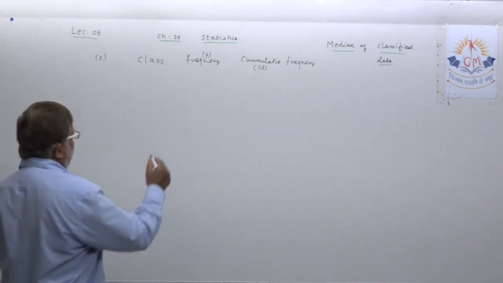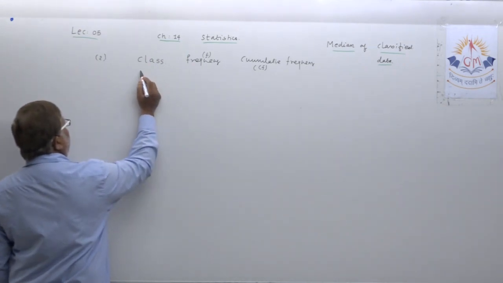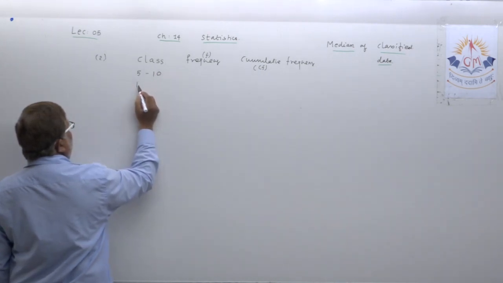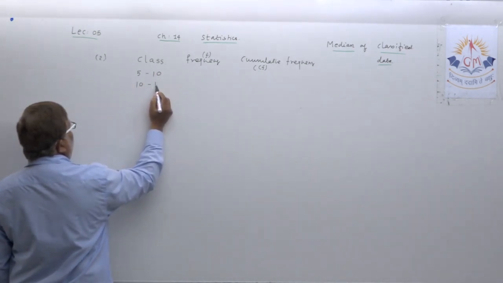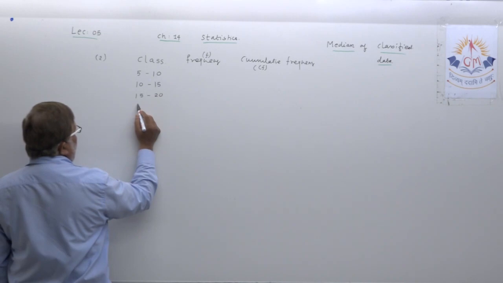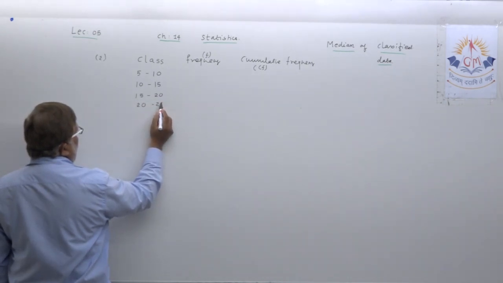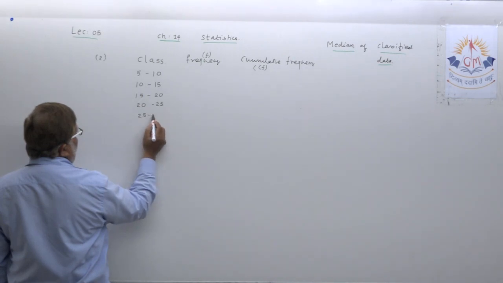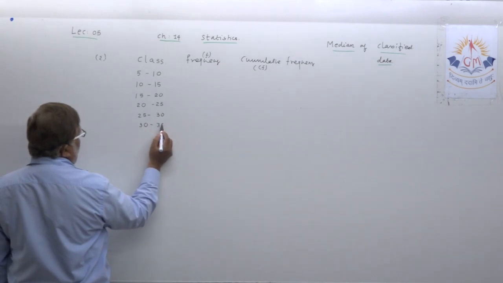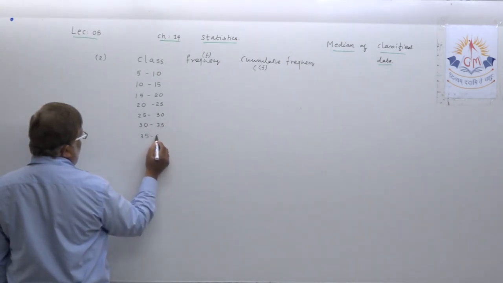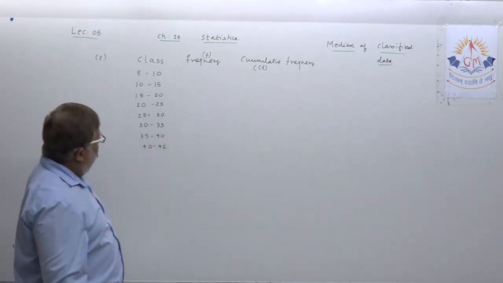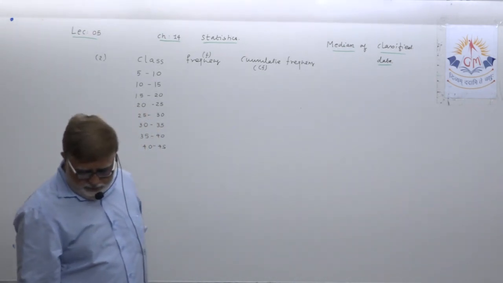Continue writing from the first class, 5 to 10, and go on writing with the regular class height of 5: 10 to 15, 15 to 20, 20 to 25, 25 to 30, 30 to 35, 35 to 40, 40 to 45. These are the classes given.